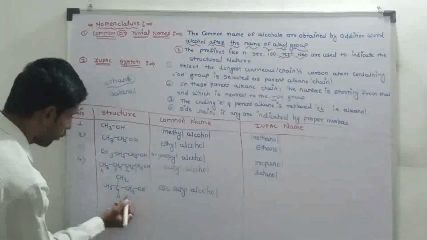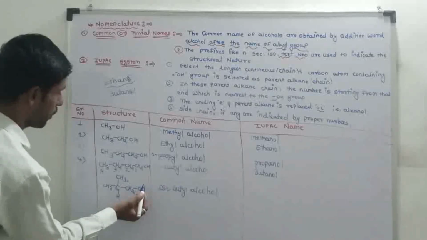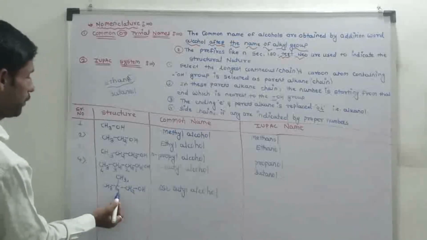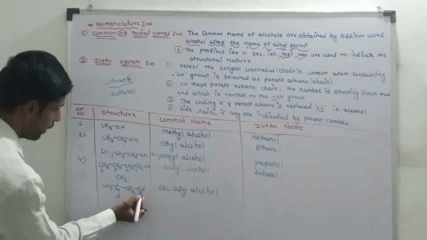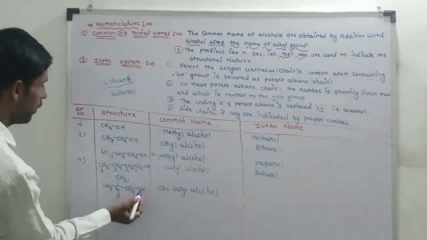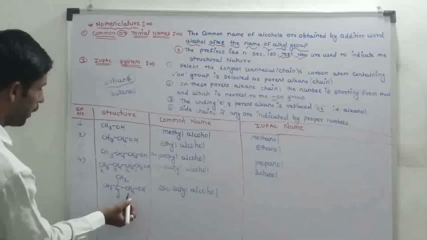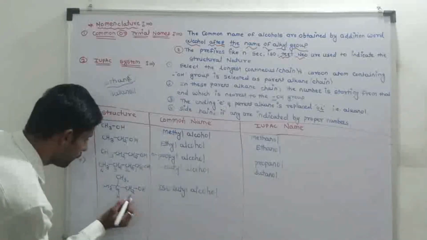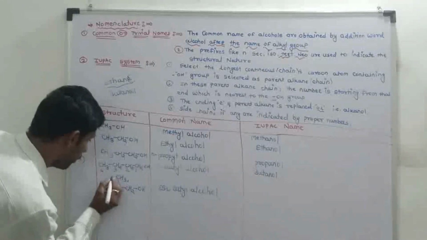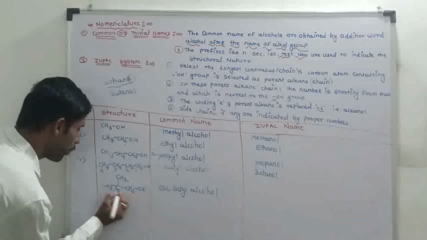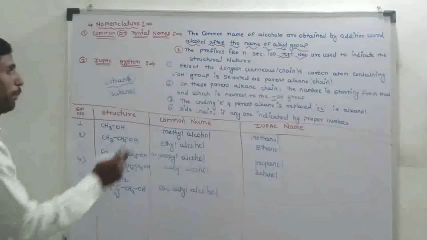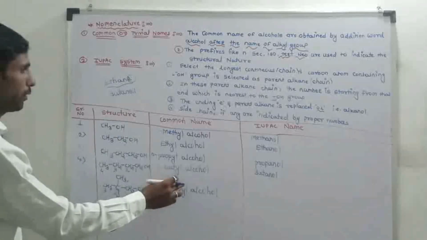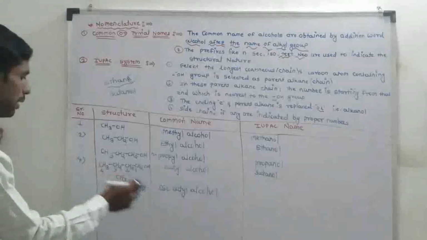First rule: select the longest continuous parent alkane chain containing the OH group. Second rule: in this parent alkane chain, the numbering starts from the end nearest to the OH group, so first, second, third. Choose the longest continuous chain. Third rule: the ending E of the parent alkane chain is replaced by OL, that is the alkanol.